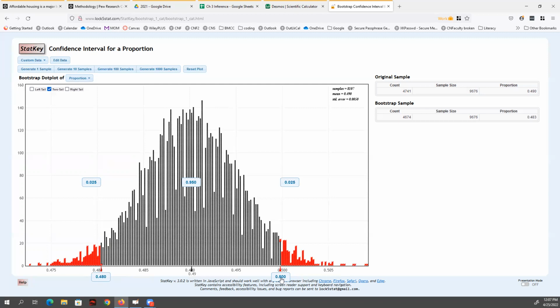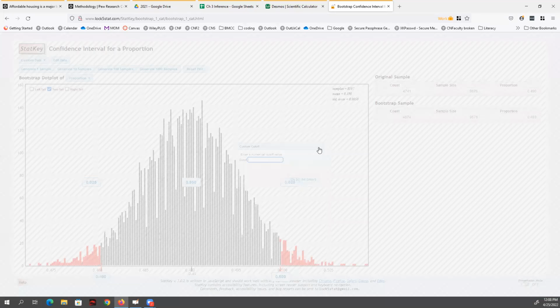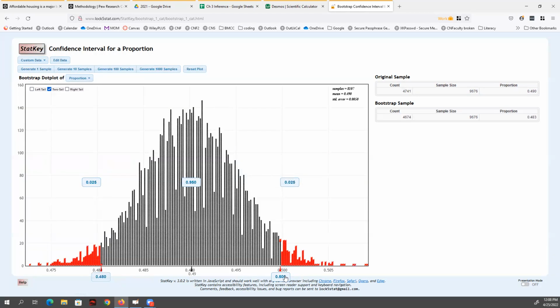So this is a way to create a confidence interval. So based on that sample, I could write back to Pew and I could say, well, computer simulation shows a margin of error. What's the margin of error? The margin of error with simulations, the best way to calculate it is find the distance across the interval. So from that 48% to the 50%, 50 minus 48 is 2%, and then cut that in half. The margin of error is the distance from the center to the middle, but sometimes these computerized ones are a little off center. So we always have the length of the interval. So max minus min over 2 gives me a 1% margin of error. So I could write to Pew and say, hey, I think the margin of error is more like 1%.